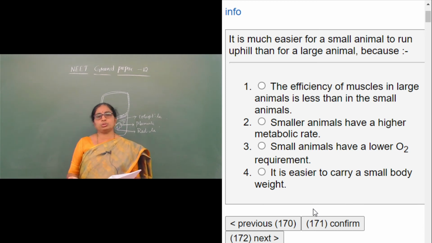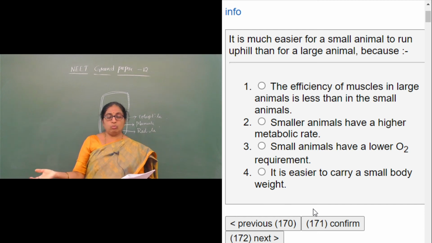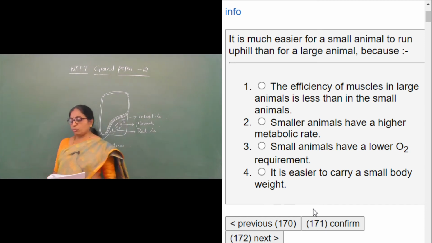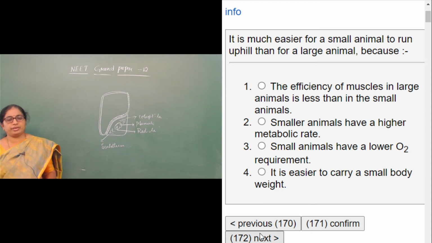So this also holds good with human beings. A man who is very strong and thin will move very fast on a staircase, whereas a person with more weight moves very slowly. So here it is the question of metabolic rate. The metabolic rate is related to the size of the animal: the larger the animal, the lesser the metabolic rate; the smaller the animal, the more the metabolic rate. Therefore, the answer is smaller animals have a higher metabolic rate.